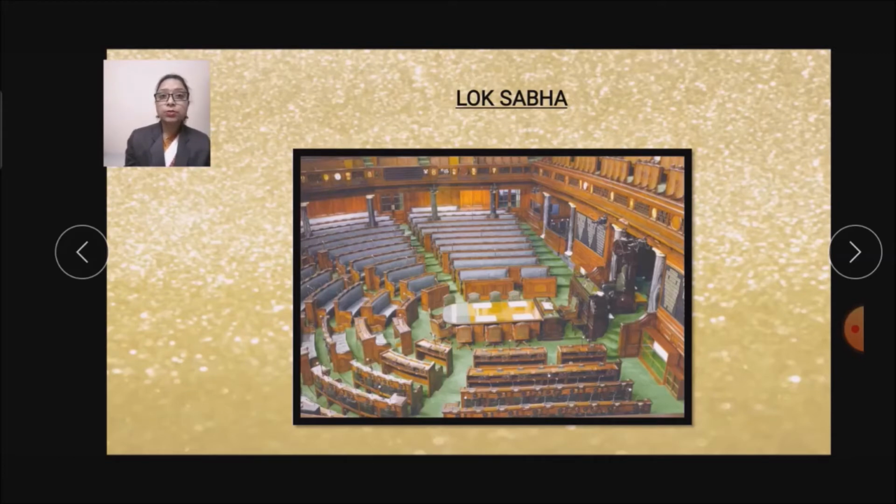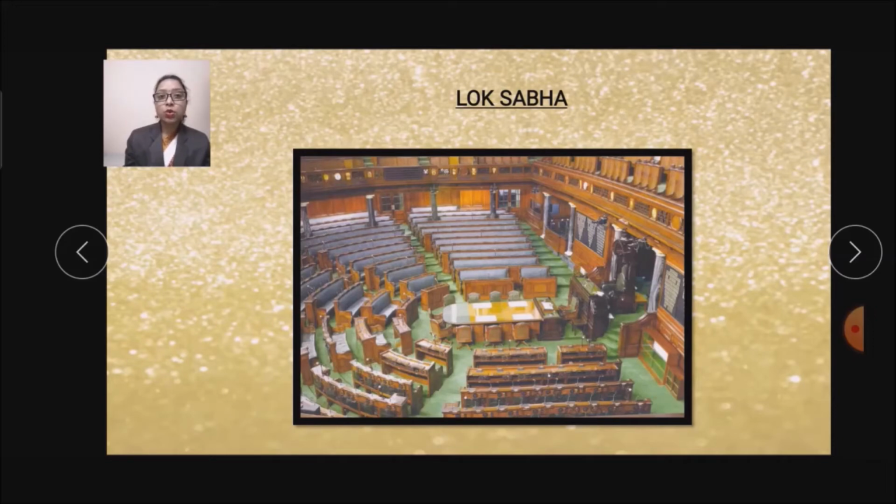Citizens of India above 18 years of age can vote in the general elections to elect the members of the Lok Sabha. As I told you just now, people who are above 18 years of age can give vote.